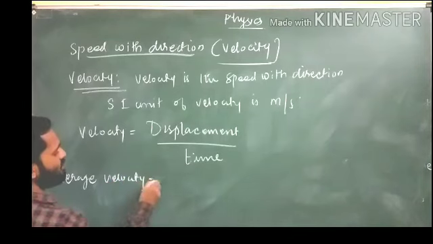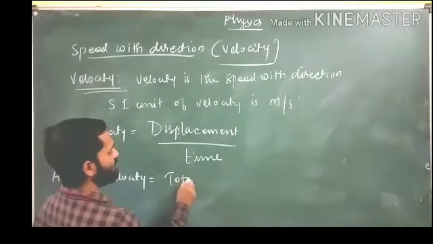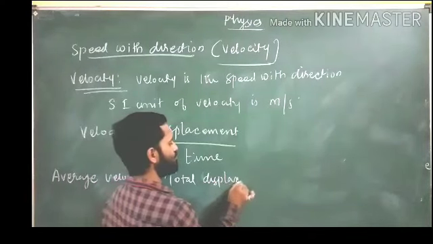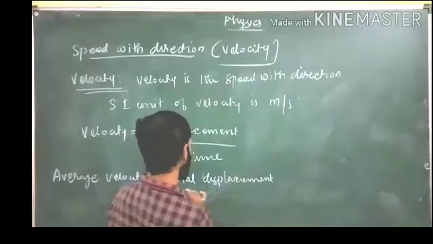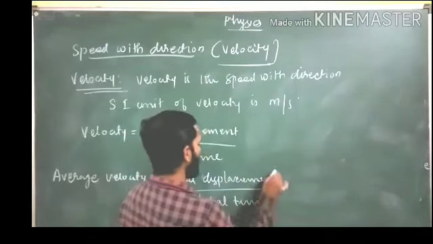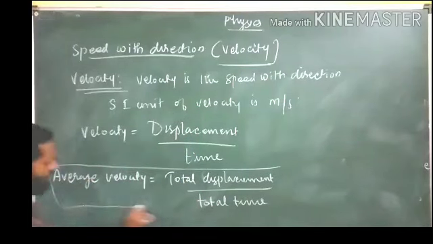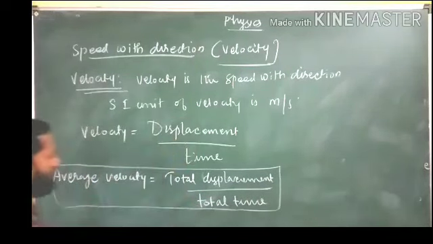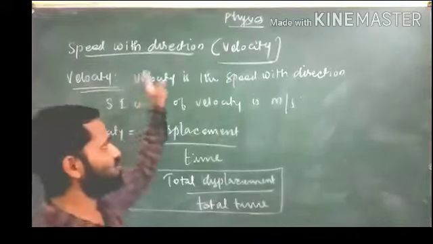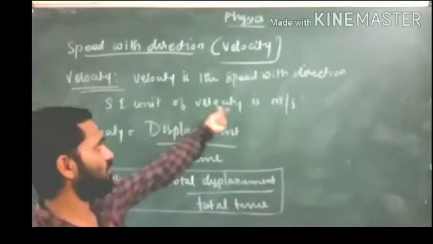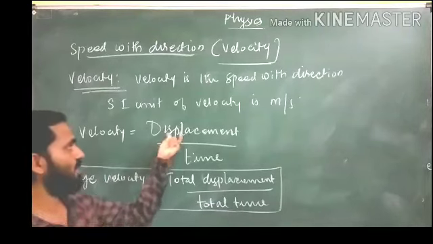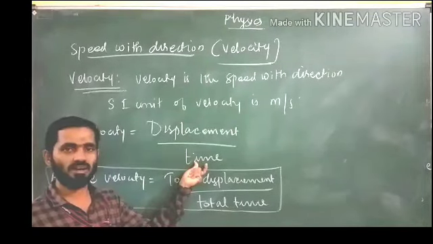So average velocity will be equal to total displacement divided by total time. Total displacement divided by total time. This is the average velocity. So once again, students, velocity is a speed with a direction. SI unit of velocity is meter per second. Velocity, mathematically, is displacement divided by time.